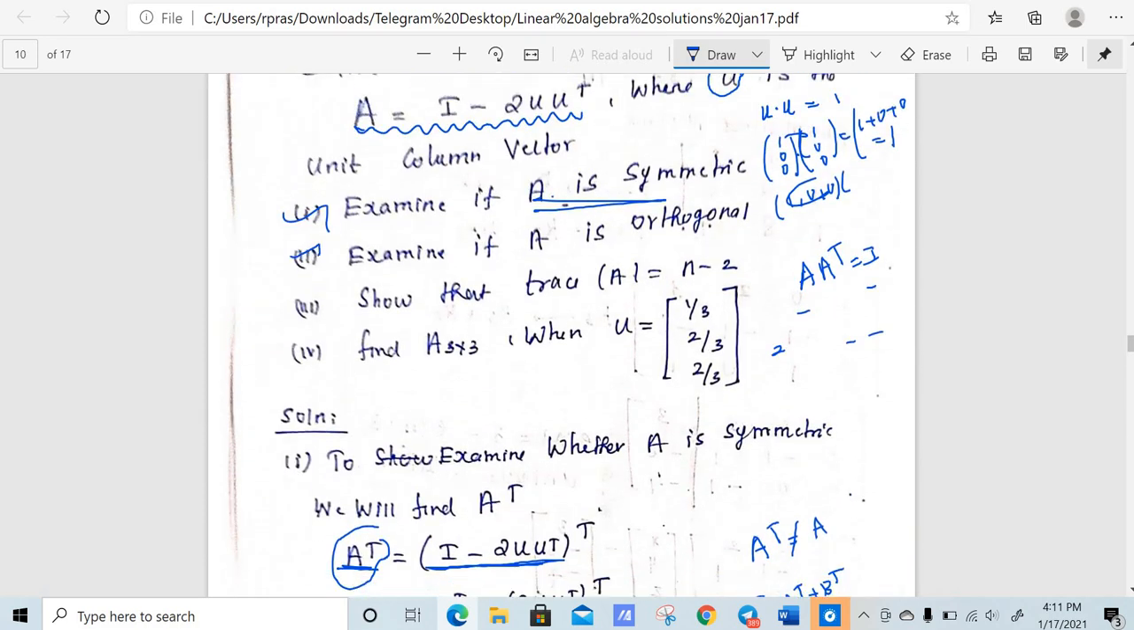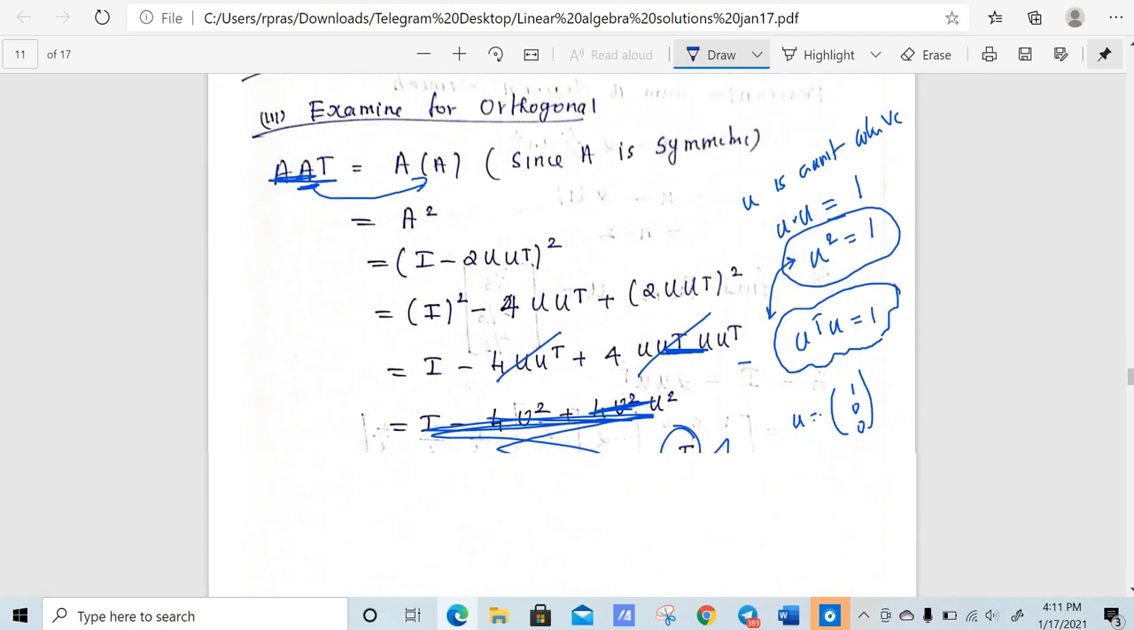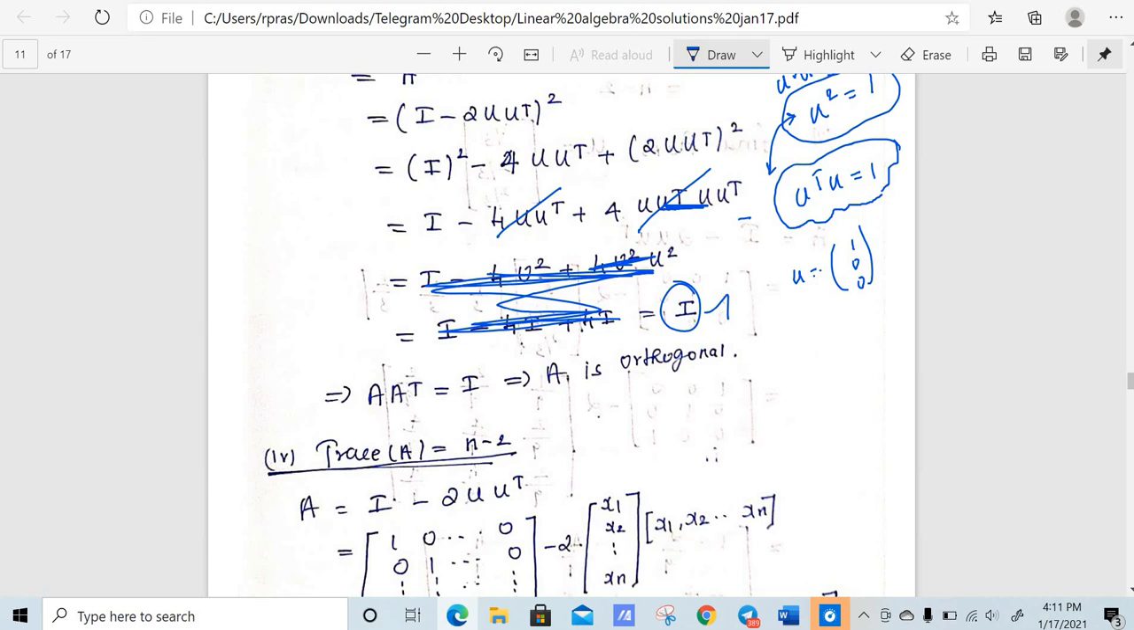Now we need to show trace of A is n minus 2. So what is A? A is I minus 2U U transpose. Let us take U to be a unit column vector, right? That means when you take a dot product with itself, that is x1 square plus x2 square up to xn square is equal to 1, right? If you make a dot product with itself, you will get 1. So this is a very important property, right?